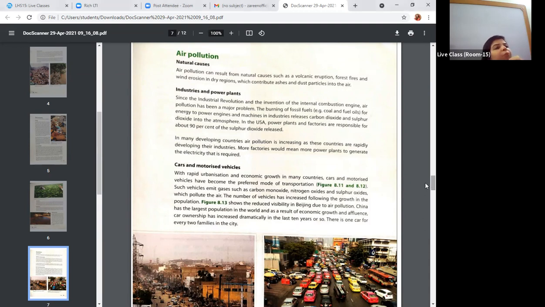Okay, we normally breathe the air in the atmosphere. But if we talk about the USA, Beijing and China, definitely when there are so many different dangerous gases in your atmosphere and we people need oxygen, then we end up inhaling different types of gases. In many developing countries air pollution is increasing as these countries are rapidly developing their industries, right? Cars and motorized vehicles, with rapid urbanization. Can anybody tell me what is the meaning of urbanization?